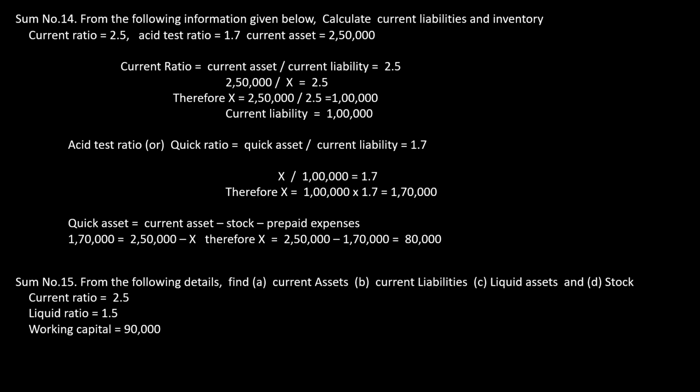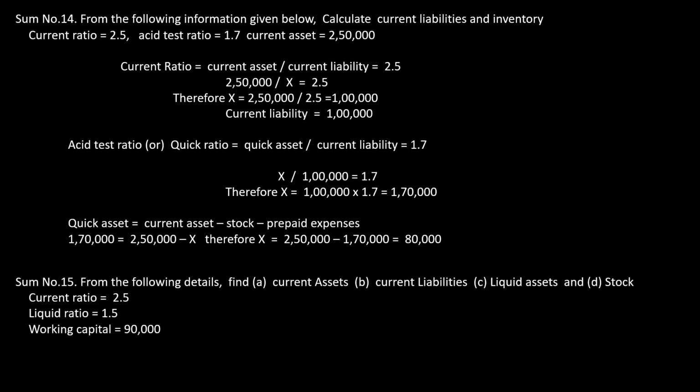Now I use the quick asset formula. Quick asset is equal to current asset minus stock minus prepaid expenses. I told you prepaid expense is always 0. Therefore, 1,70,000 is equal to 2,50,000 minus x, so x is equal to 2,50,000 minus 1,70,000, that is 80,000. That will be my stock. So that is the answer. Now we'll go to the next sum.